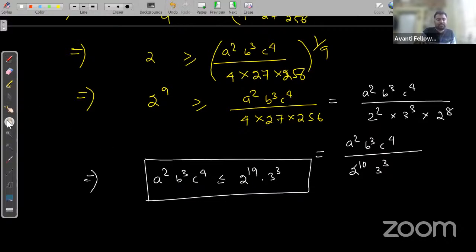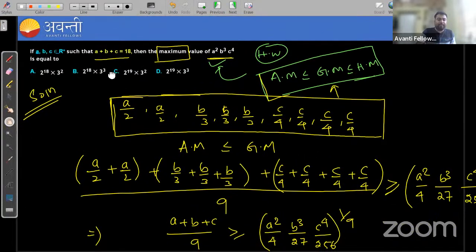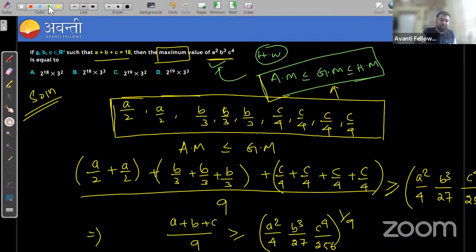So the correct answer is option D. Very good, JNB Karimnagar, your answer is absolutely correct and the correct answer is option D. Very good. Clear? I hope this is clear to all of you guys.